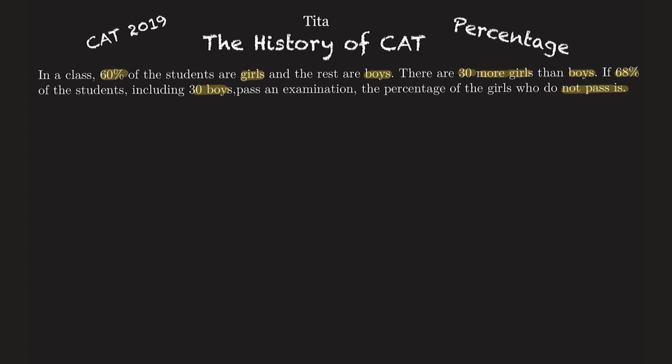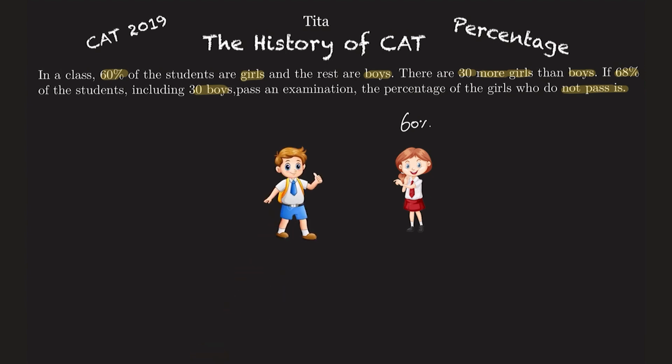So let's start. 60% of the total number of students are girls, so I'll start with the girls. I don't know the total number of students, but what do I know? Whatever is the total number of students, 60% of that are girls. Then the rest are boys, which means what is left? If the total is 100%, then 40% will be boys. So whatever the total is, 60% of that are girls and 40% of that are boys.